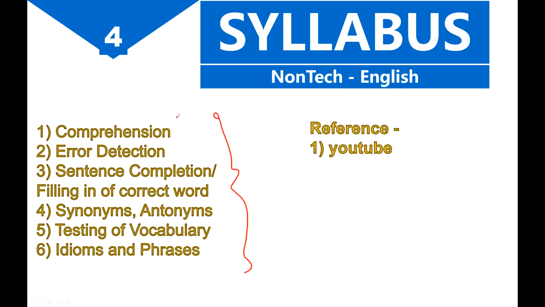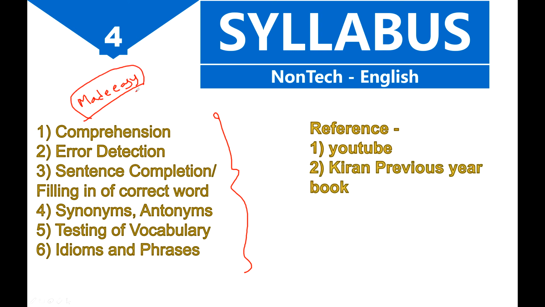See, for this you have one book, that is your Made Easy book, but for you guys it will be very high level, so that's why I'm not recommending this. Instead of that, I am recommending the Kiran previous year book for English. You can refer to that for questions, and just focus more on error detection and sentence completion.